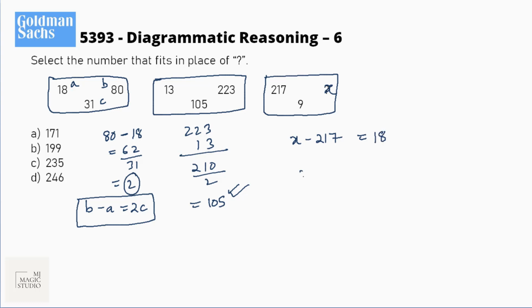So if this is X, we will have X minus 217 must be equal to 9 into 2, that is 18. So X is 18 plus 217. 18 plus 7 is 25, 35, 235. Do we have it? Yes. Option C is the pick. 235 is the answer.